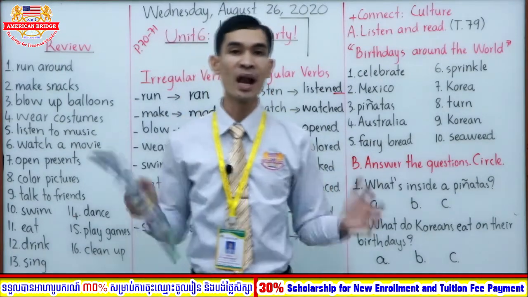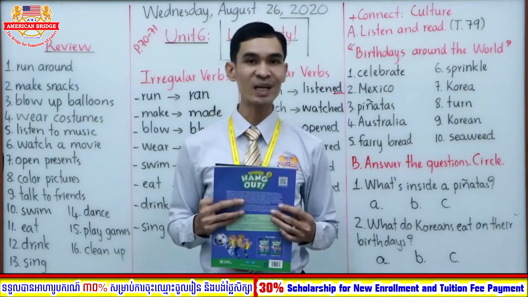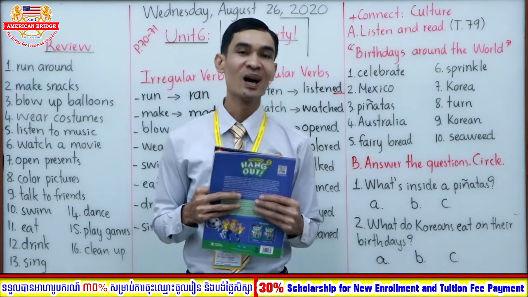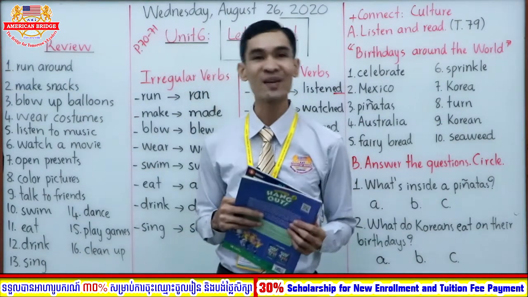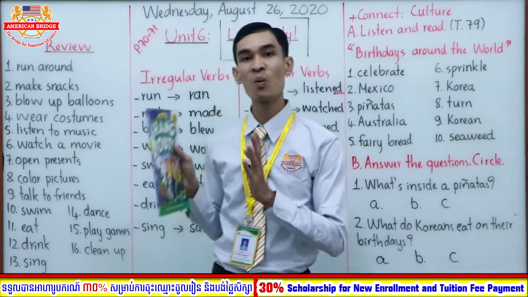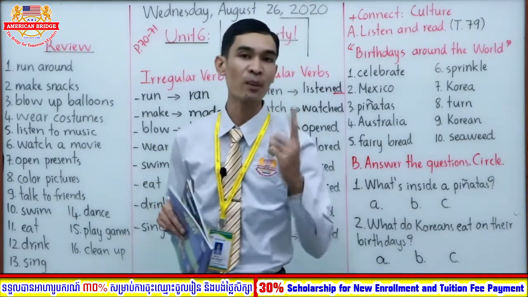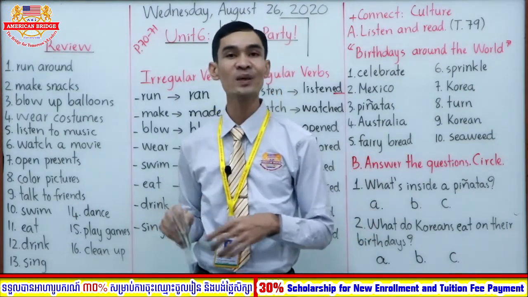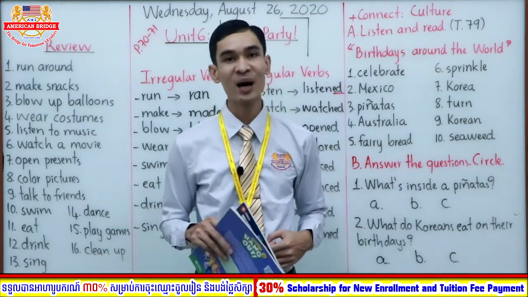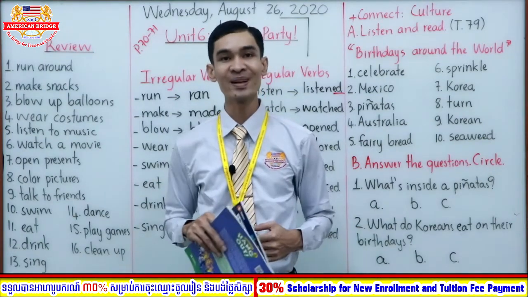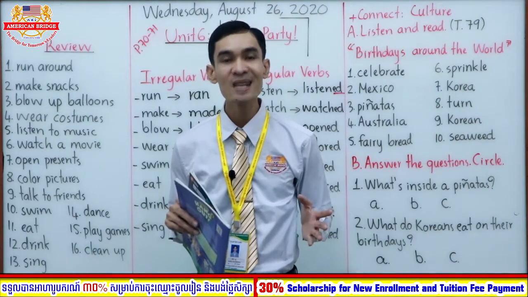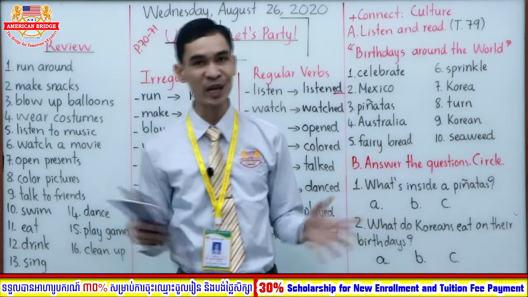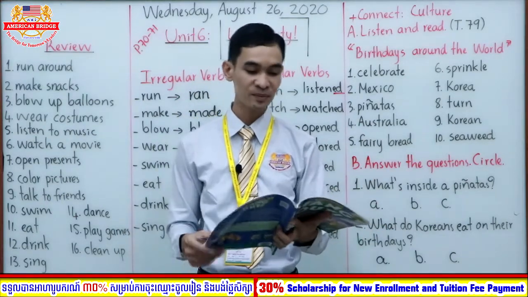Okay, so the last paragraph talks about Korea, right? So what do they do on their birthdays? Okay, they have a lot of parties, right? When the baby is 100 days old, they have one party. And when the baby turns 1 year old, they have another party. And what do they eat on their birthdays? They eat seaweed soup on their birthdays. Okay, I hope you can understand all these paragraphs.